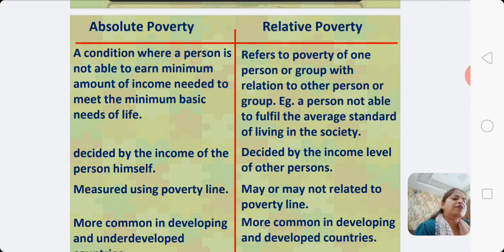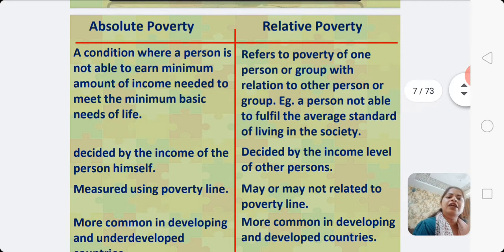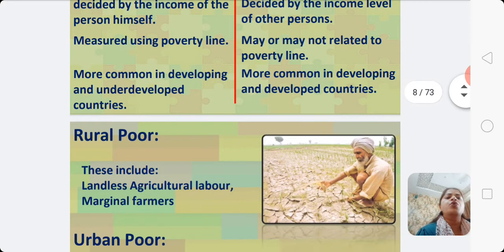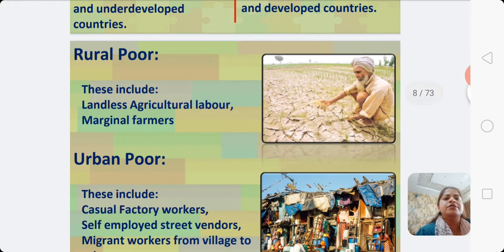So, absolute poverty is basically decided by the income of the person himself, whereas relative poverty is decided by the income level of other persons. Absolute poverty is measured using the poverty line, whereas relative poverty may or may not be related to the poverty line. Absolute poverty is more common in developing and underdeveloped countries, whereas relative poverty is more common in developing and developed countries. So, rural poor and urban poor.